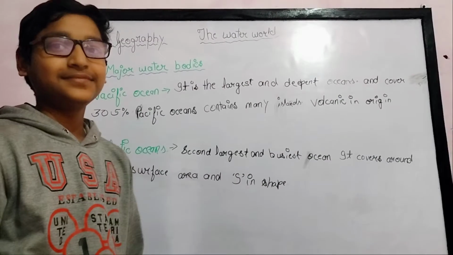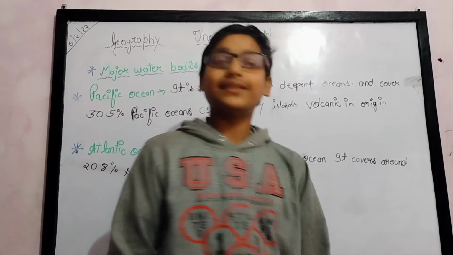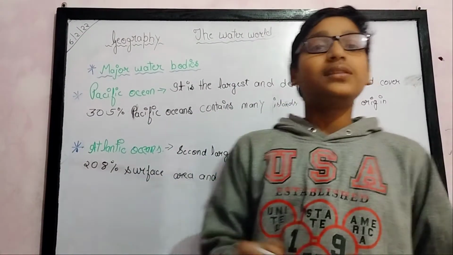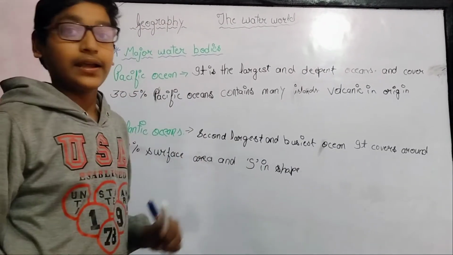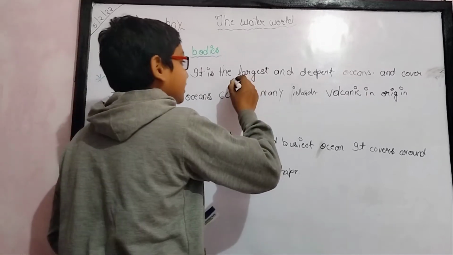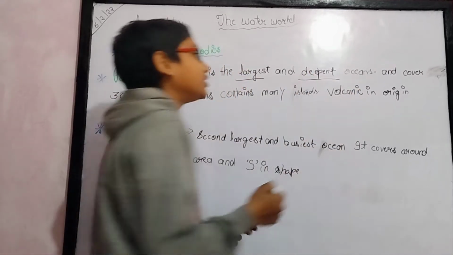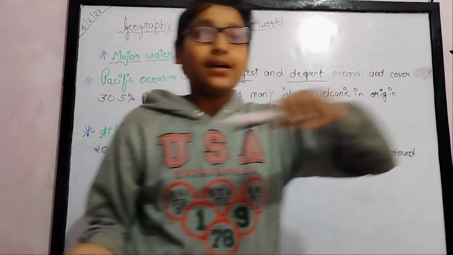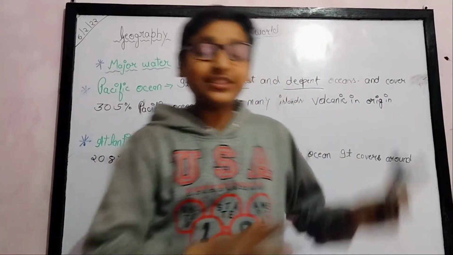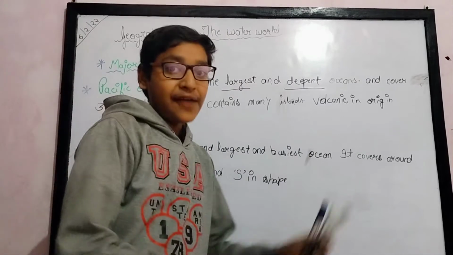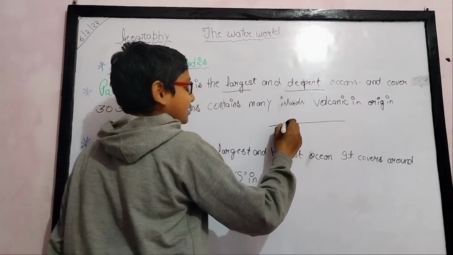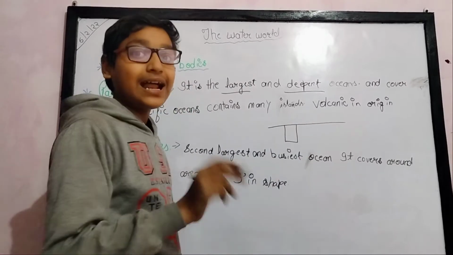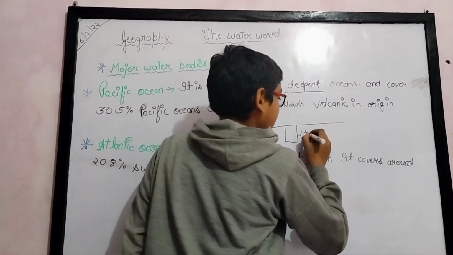Now let's study the Pacific Ocean. It is the largest and deepest ocean. It means that it covers the most area of all the oceans, and it is the deepest. As I told you previously, this ocean has the largest trench, called the Mariana Trench.